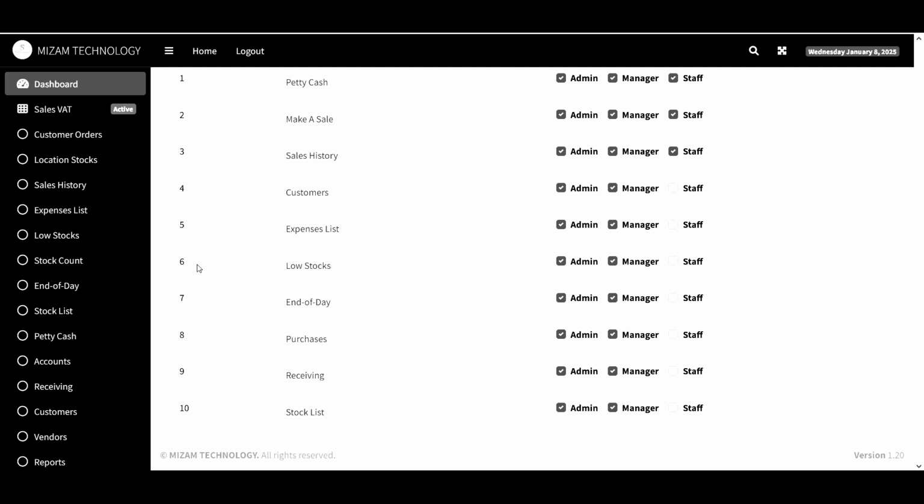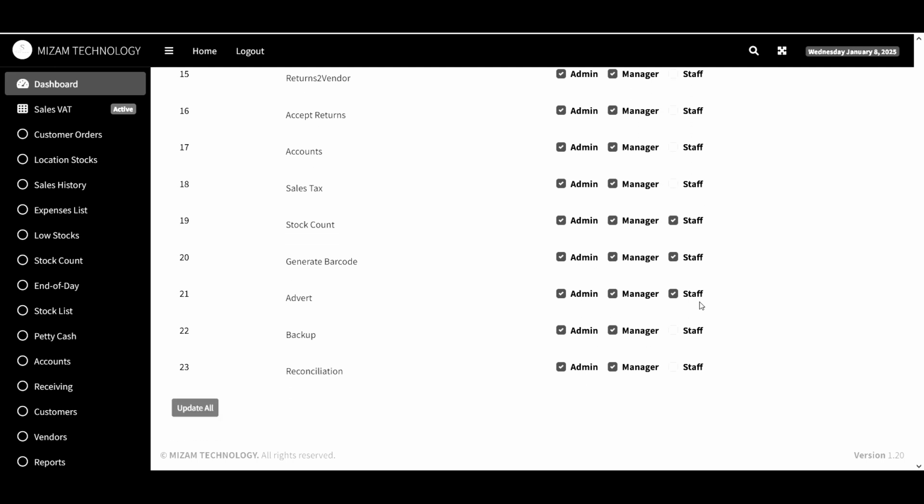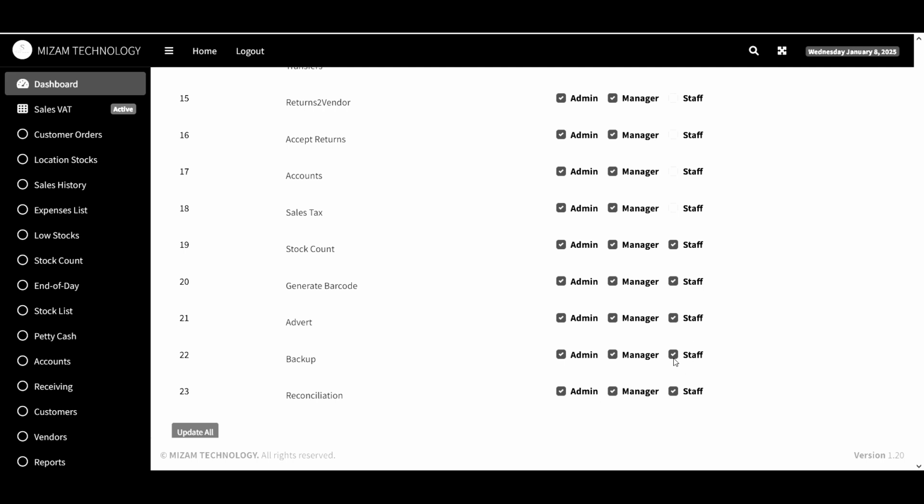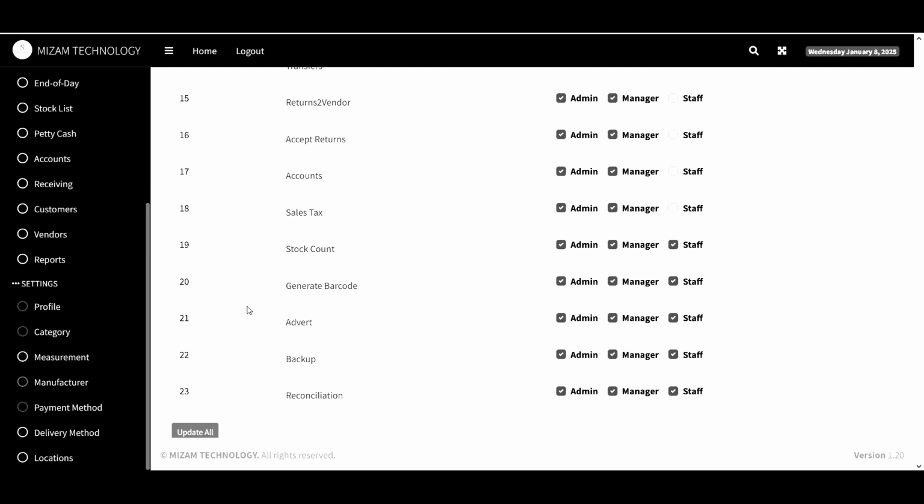So if you want the staff to have access to the backup and the reconciliation menu, you just check those boxes, then click on update all. Then it's going to be updated. So you can see that the checkbox has been updated. So that is all about the profile setup. It's very easy to set up.